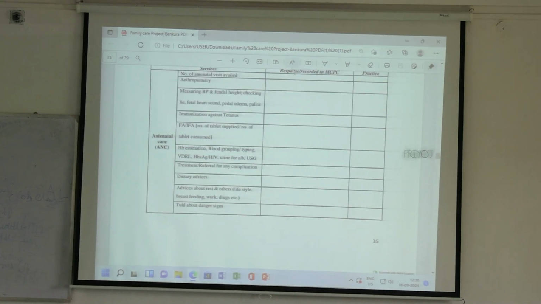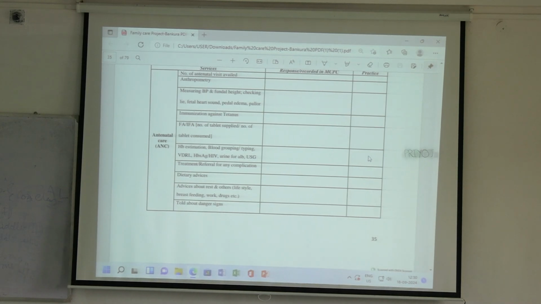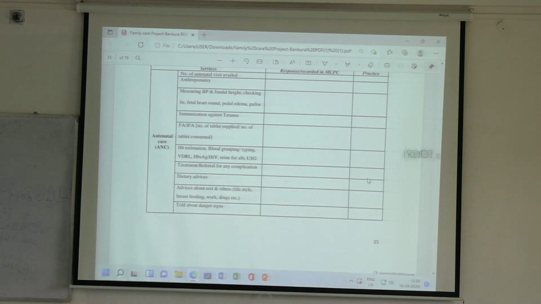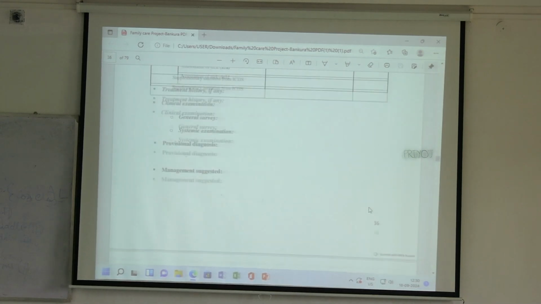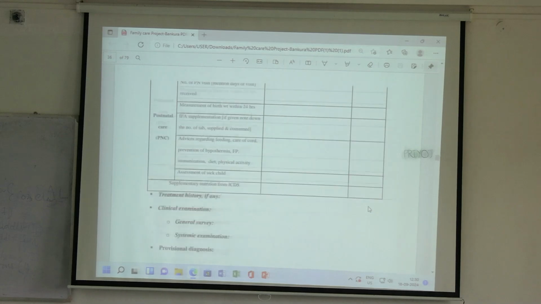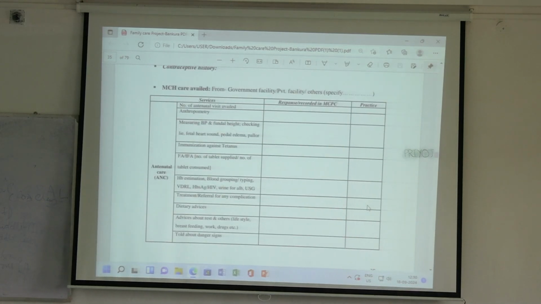In this row you have to write about the responses that are recorded in the card, and this is the practice, what she is doing now and what she is reporting or what you have observed. That is in the practice. So all these things are the antenatal care, intranatal care and postnatal care.